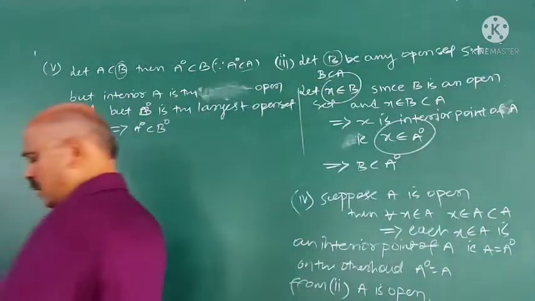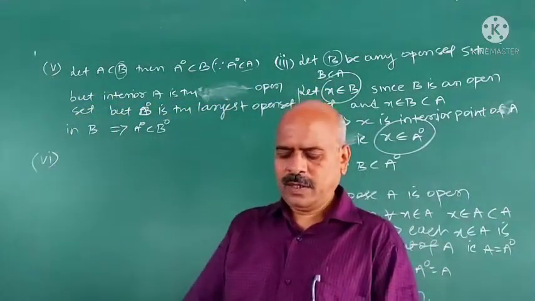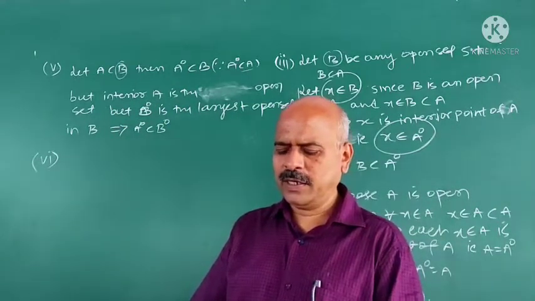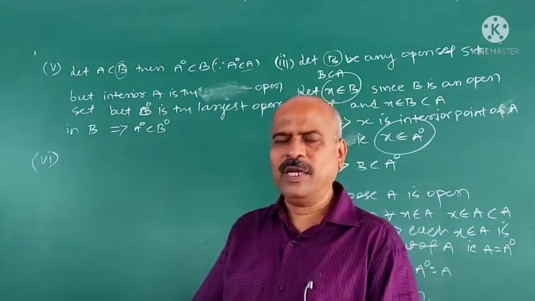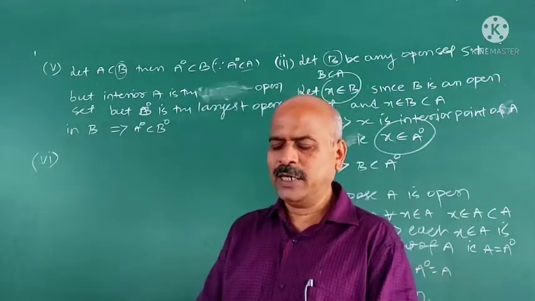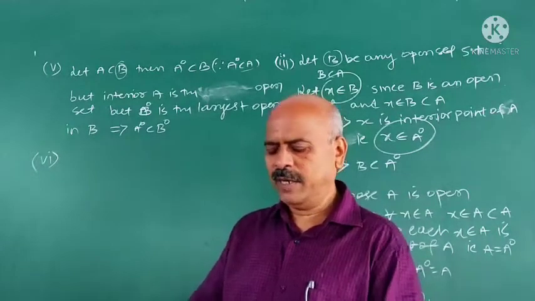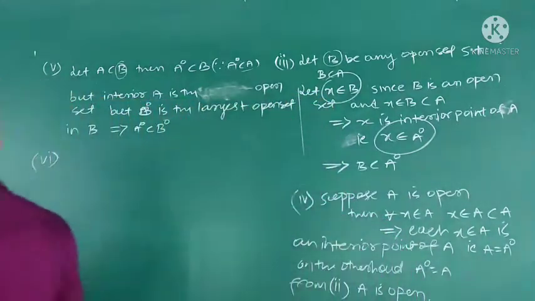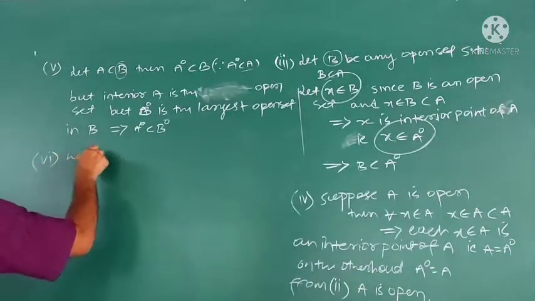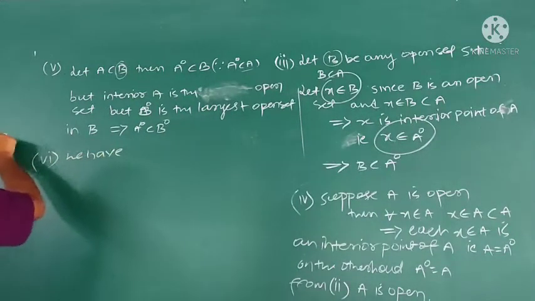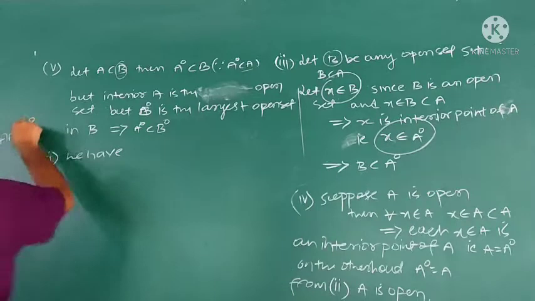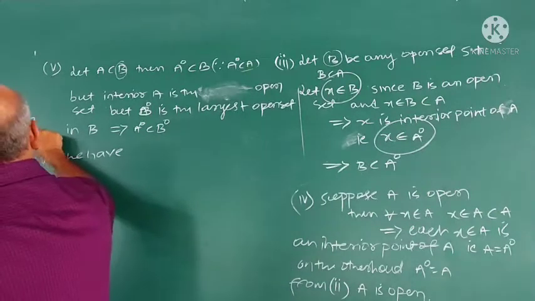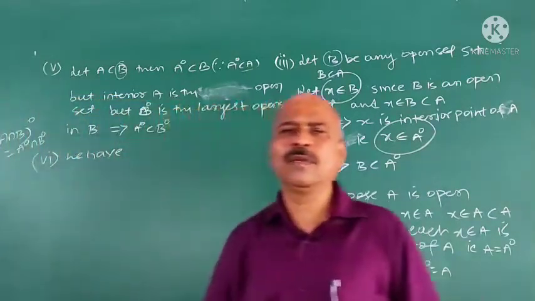Sixth one. What is the sixth one? Interior of A intersection B is interior A intersection interior B. What is the fourth one? Interior of A intersection B is interior A intersection interior B. This is the fourth one.